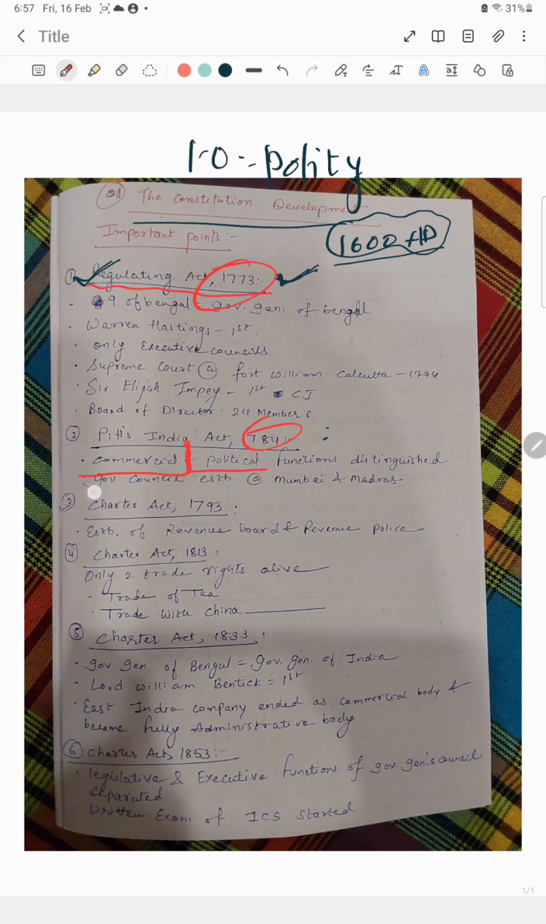And not only that, Governor Councils were established in Bombay and Madras. Okay, so these were the two important points that they made in the reforms to the Regulating Act 1773.